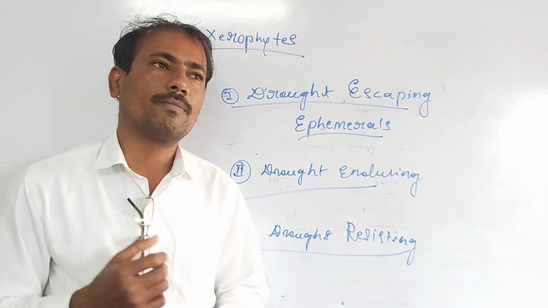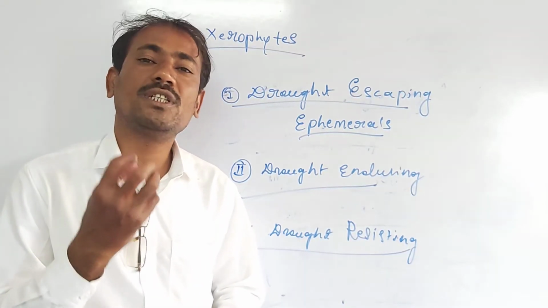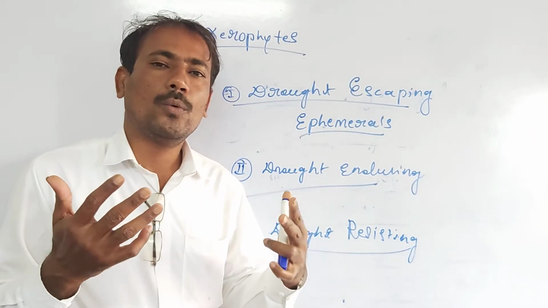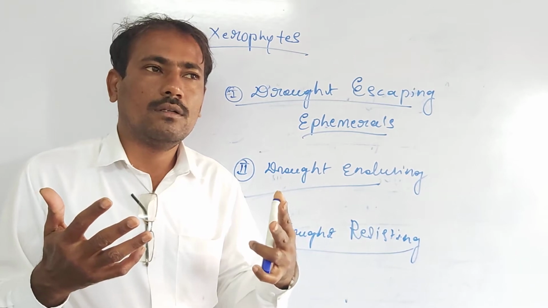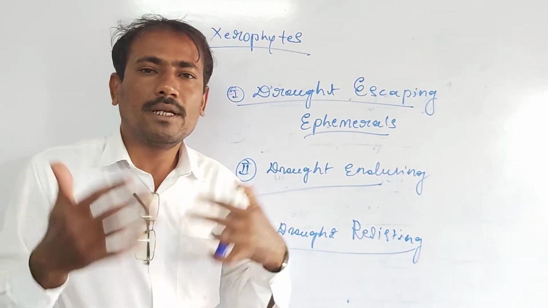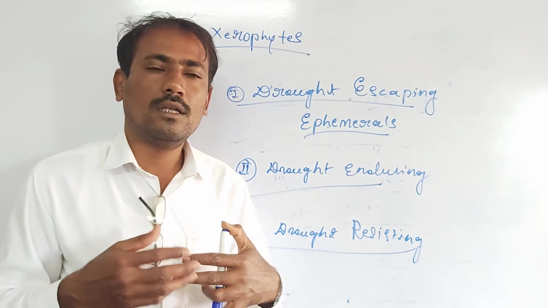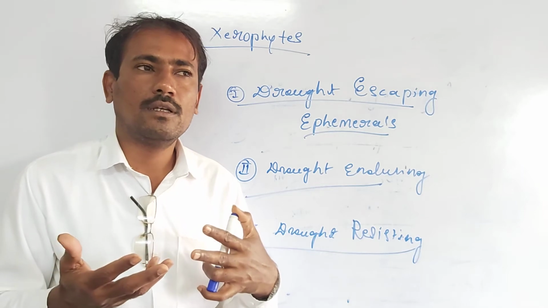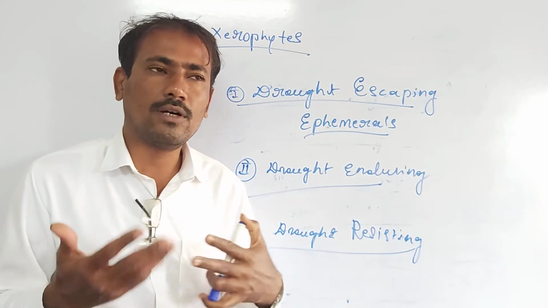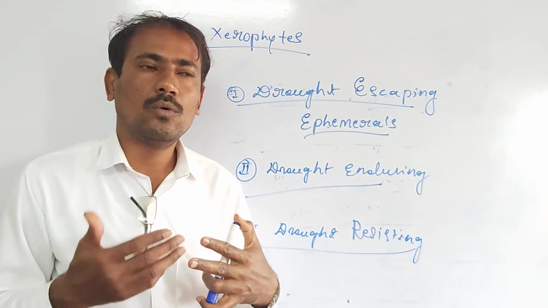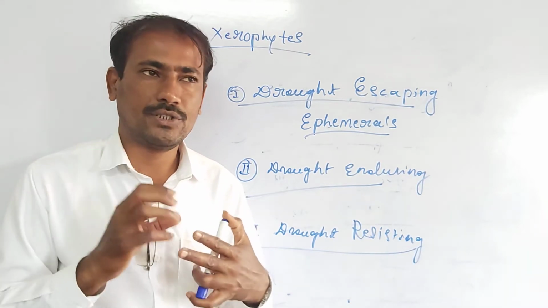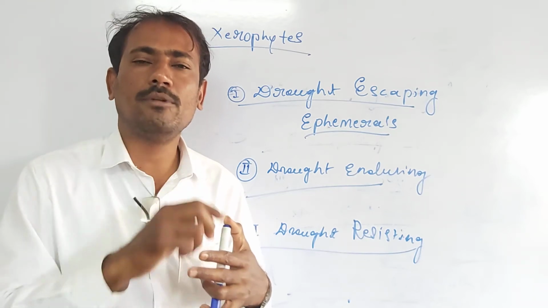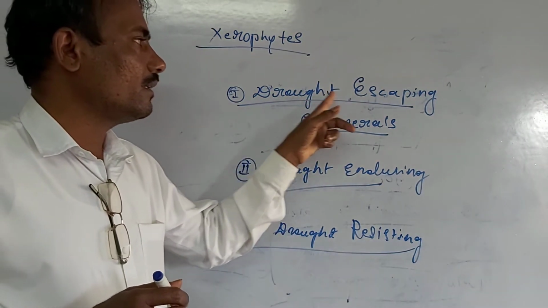Whenever they get moisture, they usually grow very quickly, and they complete their entire life cycle. They develop flowers and fruits and seeds. In this way they grow very fast and complete their entire life cycle within favorable environmental conditions. Very short-lived plants are termed as drought escaping plants.